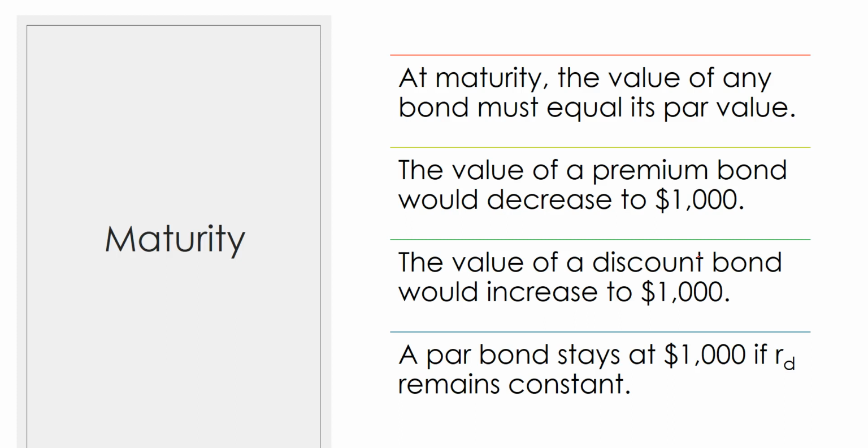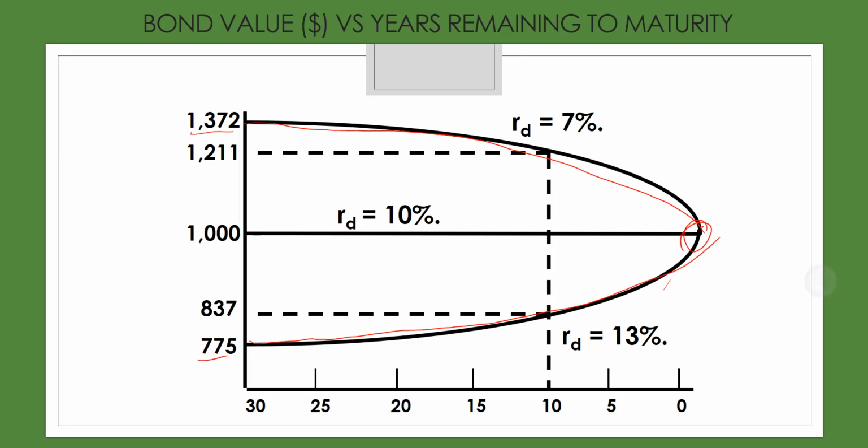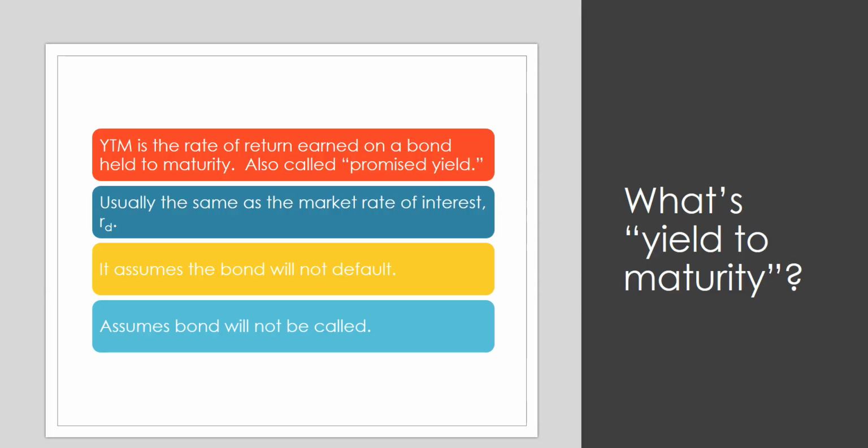At maturity, the value of any bond would be equal to its par value because at that point, the only cash disbursement left is the par value. The value of a premium bond would decrease to par value. So just like this picture shows, as we approach maturity, the premium bond is falling in value. The opposite is true for a discount bond. As we approach maturity, the discount bond price is going to rise to the par value of $1,000. If the bond was sold at par and market interest rates don't change, then it will always trade at par.